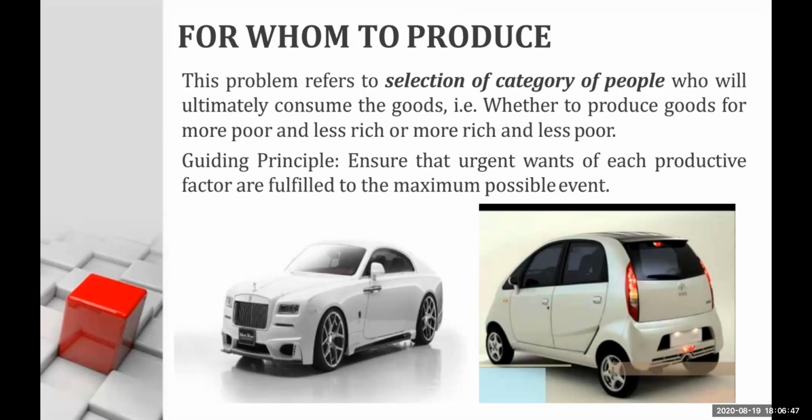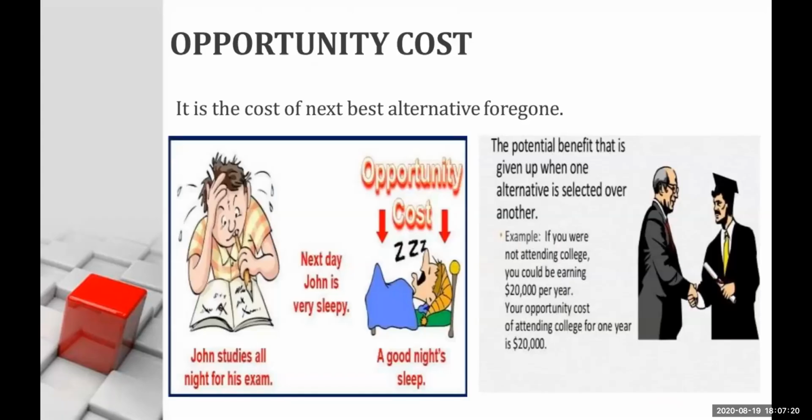So here the guiding principle is to ensure that the urgent wants of each productive factor are fulfilled to the maximum possible extent, which means that I will produce the commodity for whom? For poor or for rich or for both. It depends on the demand in the economy and what category of people you are choosing to sell your product to. So these are the three central problems of an economy: what to produce, how to produce, and for whom to produce. Now let's talk about what is opportunity cost.